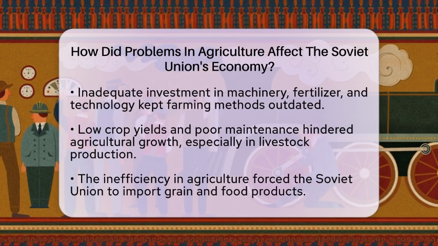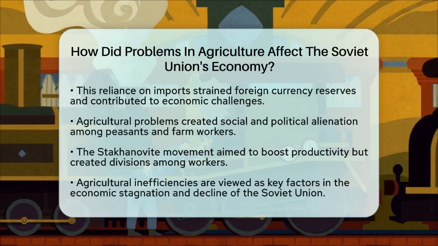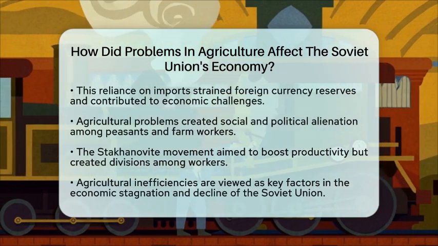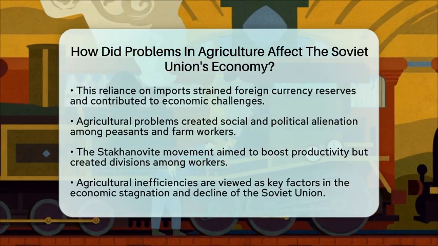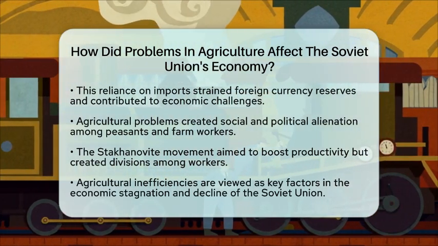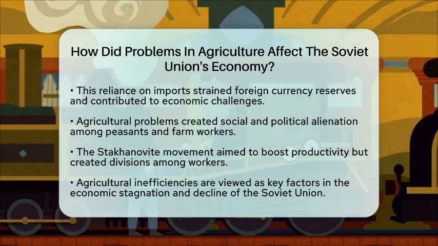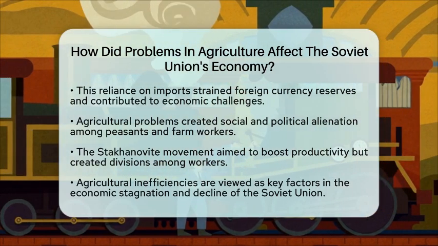Socially and politically, these agricultural problems created alienation and resentment among peasants and farm workers. They felt undervalued and controlled by distant bureaucrats. Efforts to boost productivity, like the Stakhanovite movement, were often viewed as unfair. This movement rewarded only a small number of workers, creating divisions among the workforce.